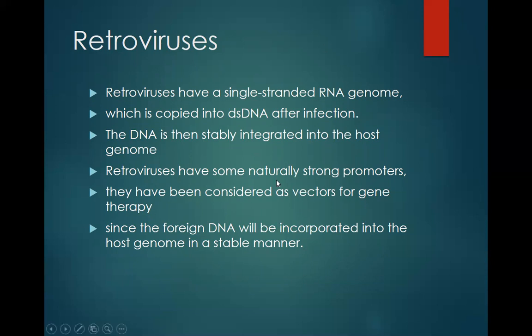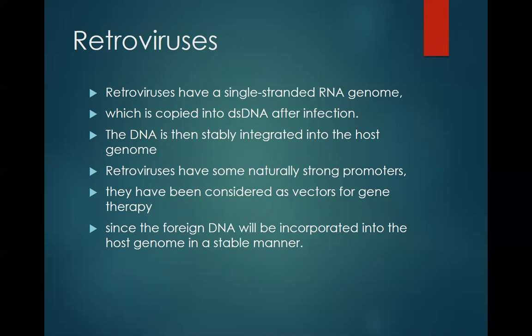So these are a few of the properties of retroviruses, which could be used again for mammalian cell lines. They have a single-stranded RNA genome which is copied into double-stranded DNA after infection, and the DNA formed gets stably integrated into the host genome. And these retroviruses have some naturally occurring strong promoters. That's why they have been used as vectors for gene therapy, because the foreign DNA which is incorporated gets integrated into the host genome in a very stable fashion.